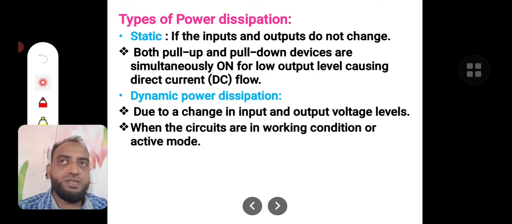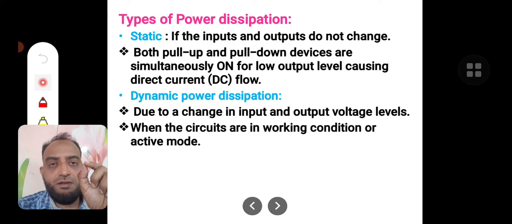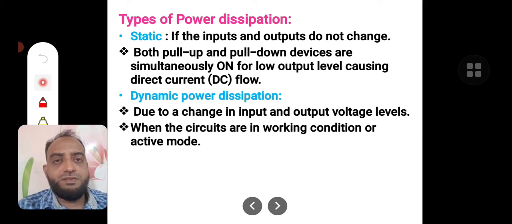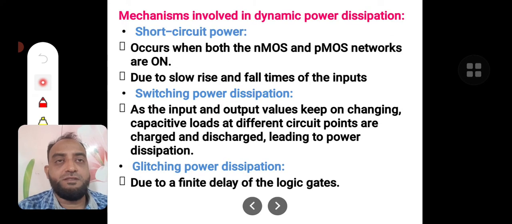Whenever an input signal or the output signal changes its level, the time required to change its level will be very short. The power consumed during that short period, the period which it takes for a signal to shift from 0 to 1 going up, whatever the power consumed in that short time, is called dynamic power dissipation.